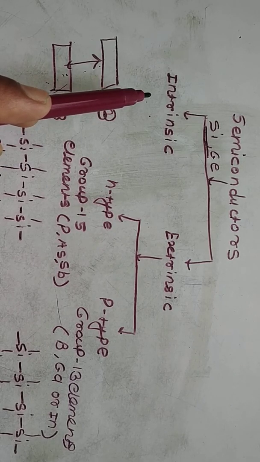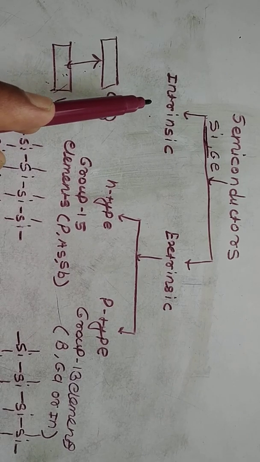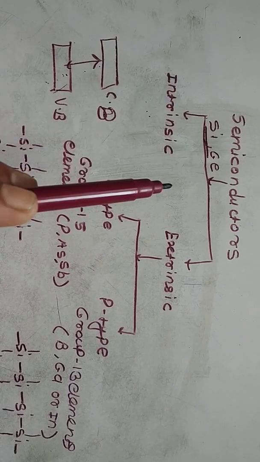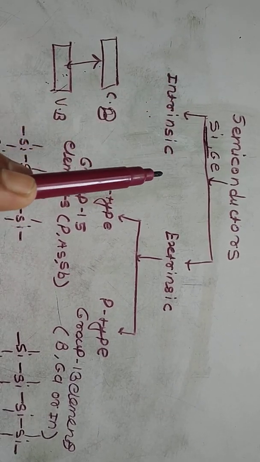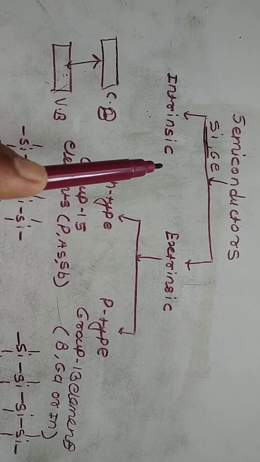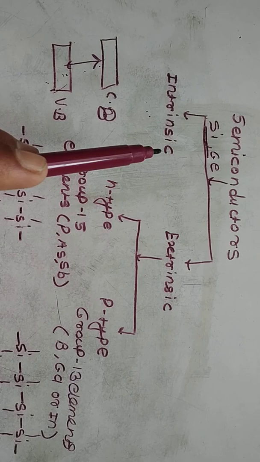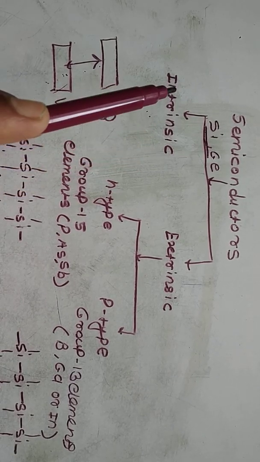The electrical conductivity of a semiconductor increases with increase in temperature, but it is an insulator at low temperature and a conductor at high temperature.